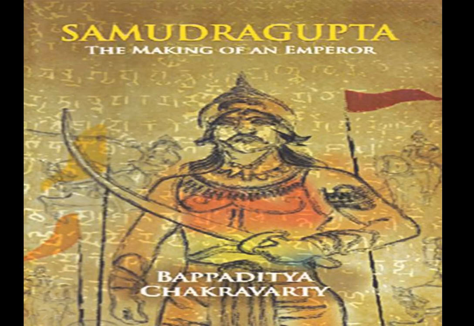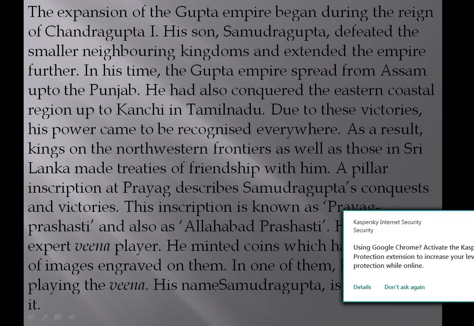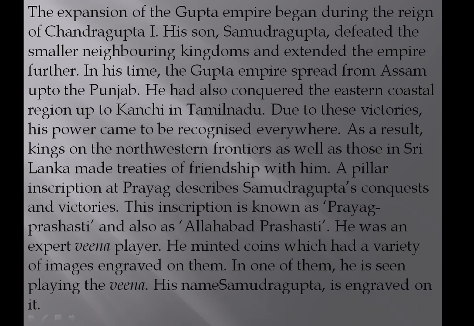Now next, we will see Samudra Gupta, the making of the emperor. The expansion of the Gupta empire began in the reign of Chandragupta I. His son was Samudragupta, who defeated the small neighboring kingdoms and extended the empire further. In this way they were extending their empire.